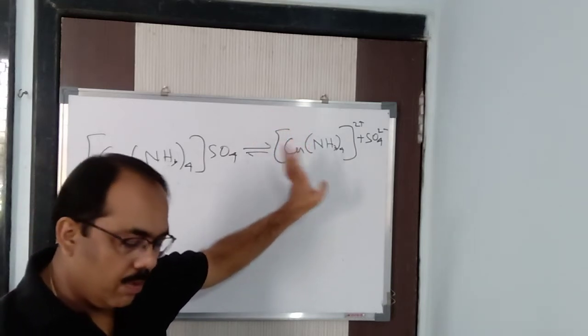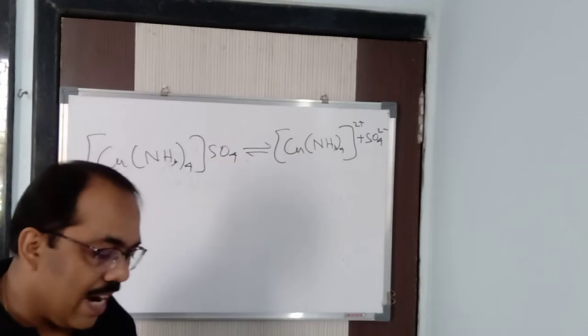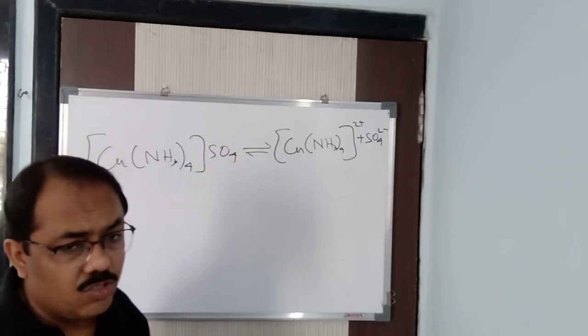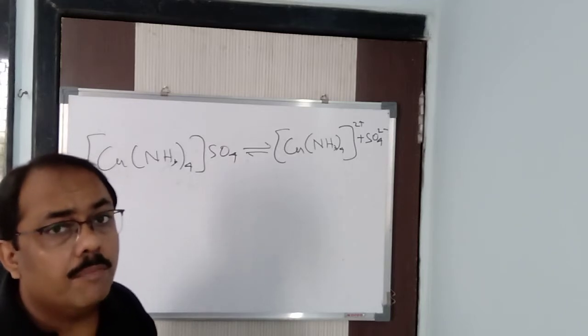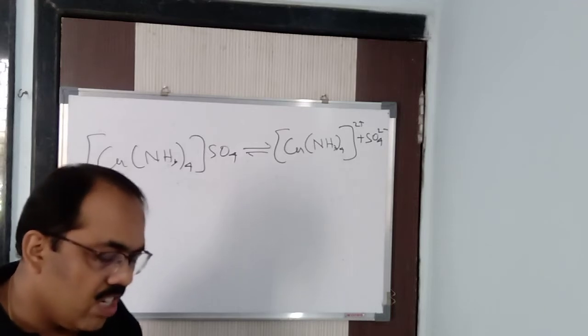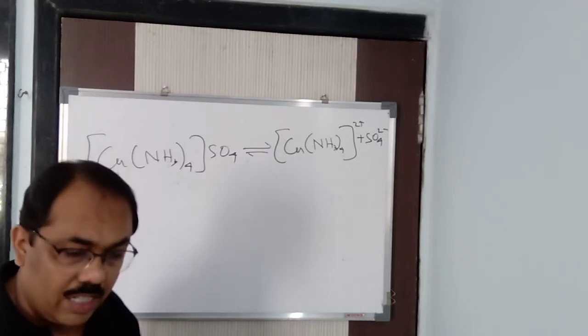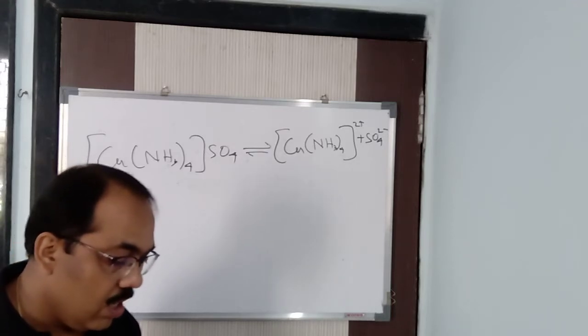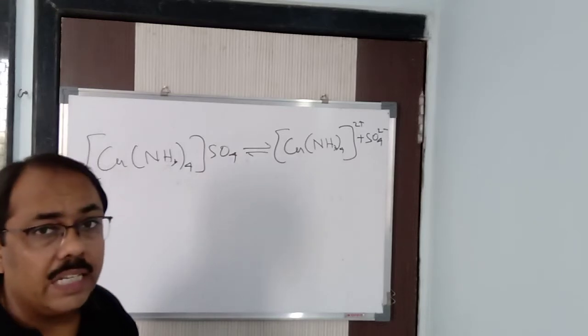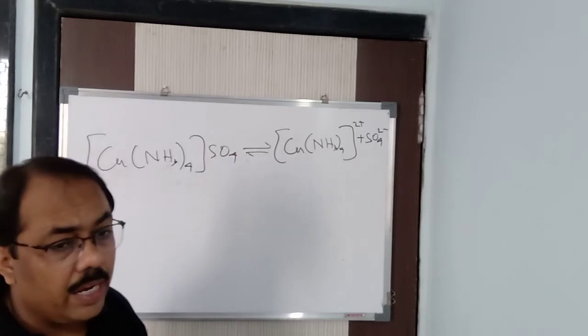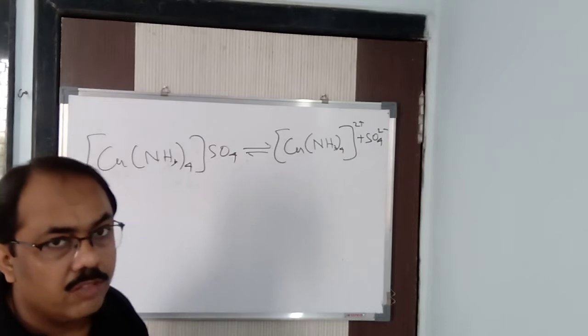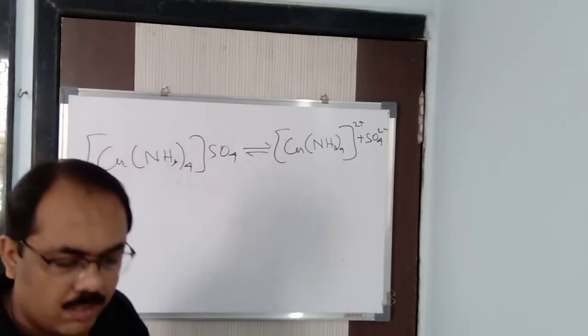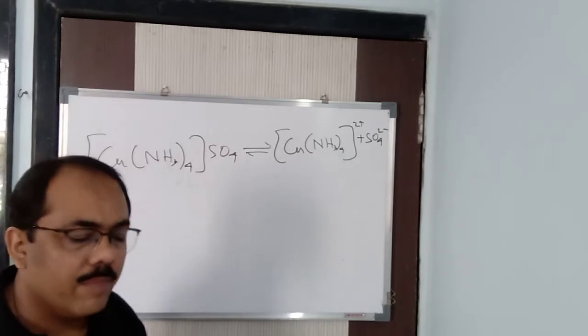Remember this particular thing. So hence, that will give rise to the shape of the molecule, which is known as coordination polyhedron. So what is coordination polyhedron? I have already explained it, and let me tell you the definition. The spatial arrangement, S-P-A-T-I-A-L. Here the word spatial means what? Three-dimensional space. The arrangement of the molecules in a three-dimensional space.